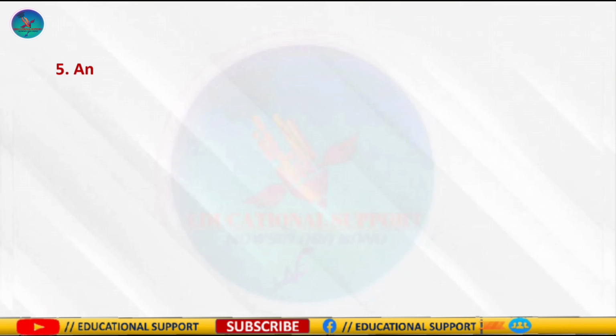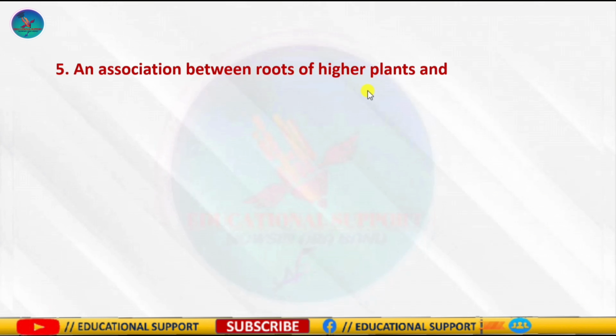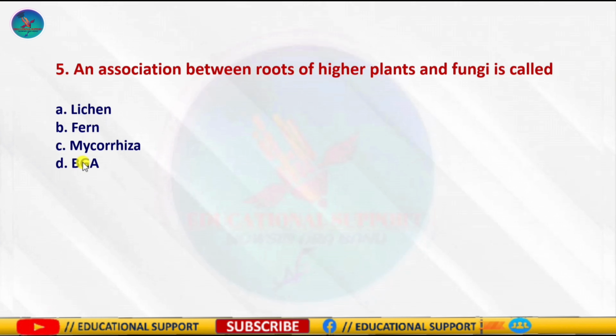Question number 5 is, an association between roots of higher plants and fungi is called, and the options are lichen, fern, mycorrhiza, and the option D is BGA. So the correct answer is option C, mycorrhiza. Do you know what is mycorrhiza? Yes, mycorrhiza is the symbiotic association of fungus with roots of higher plants like gymnosperms and angiosperms.